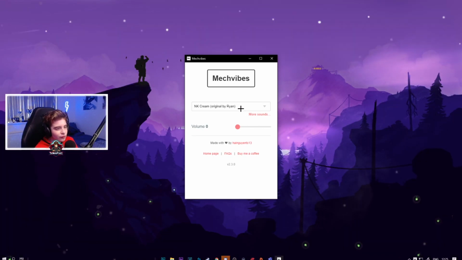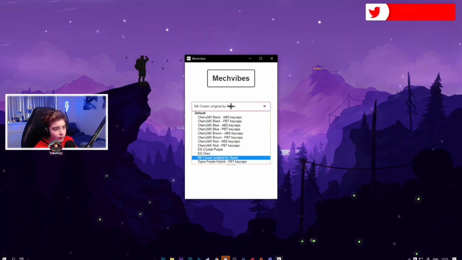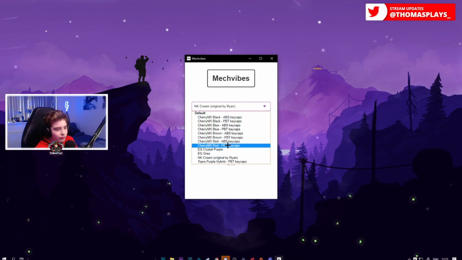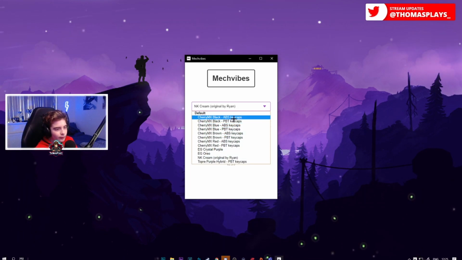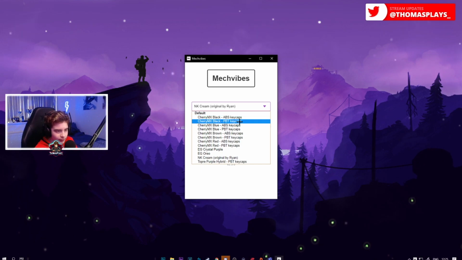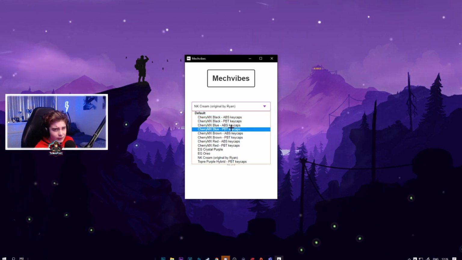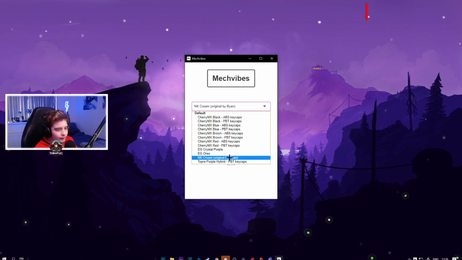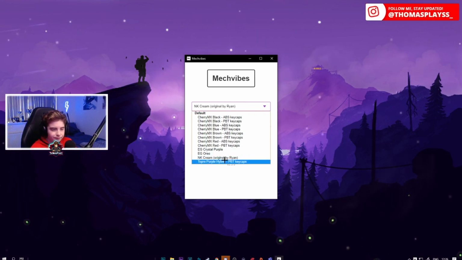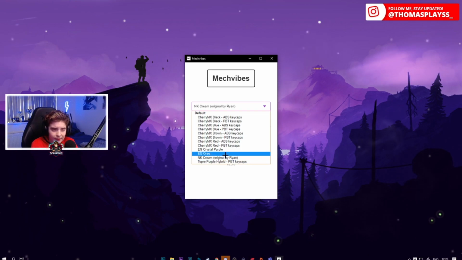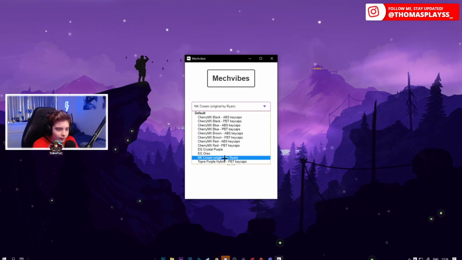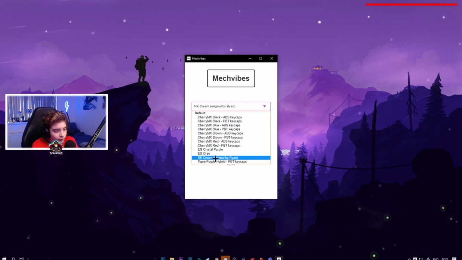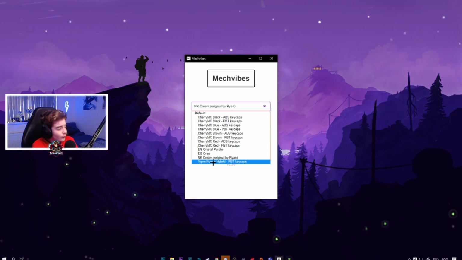But yeah, basically this just means that you can use any keyboard sound you want. These are the ones that it actually comes with. Cherry Mix Black with ABS, obviously PBT, blues, I don't know why you'd want to use blues, it's disgusting, but browns, reds, purples. Personally, I like the novelty creams. I'm probably going to be getting a keyboard with novelty creams later on this year. The Oreos are also a really good option. These ones I quite like as well.